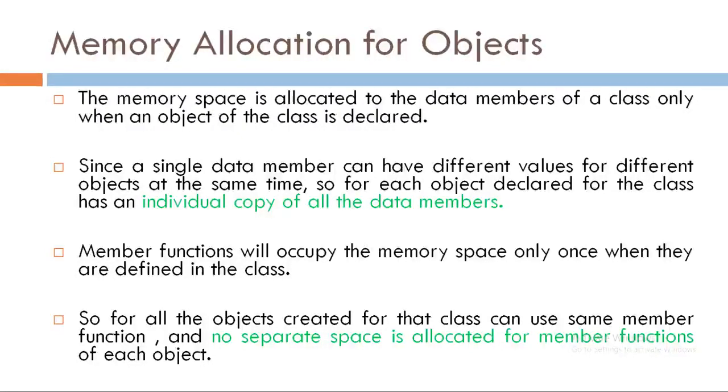So, each object of a class has an individual copy of the data members. That means if we have S1, S2 and S3, three objects of class student, then the two data members, integer number and name, are stored separately for each and every object S1, S2 and S3.